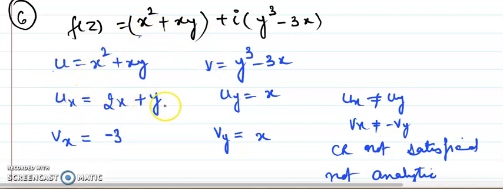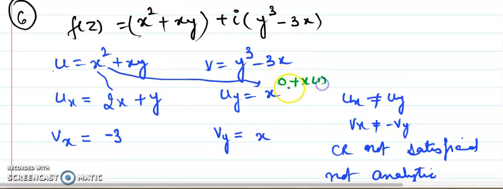ux is 2x plus y. This is ux, so it is 2x. Differentiation of x is 1, so y will be left. And what about uy? Here there is no y in the first term, so 0. So this part will be there. If you see this side now, what I have done, this is 0 plus x times 1, so it is x here. Here the derivative of x square is 2x, and y is constant and the derivative of x is 1, that's why you're getting 2x plus y.